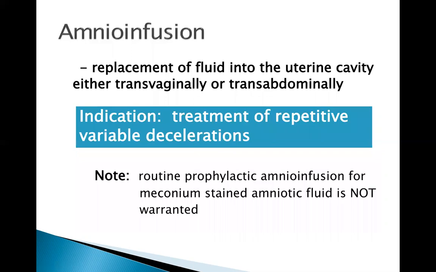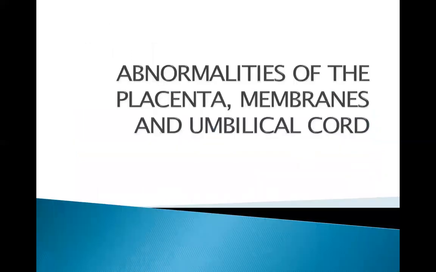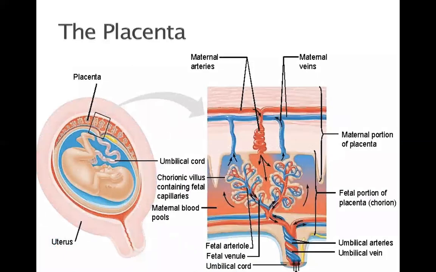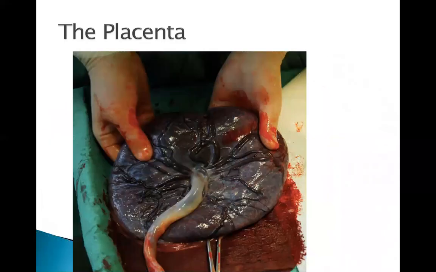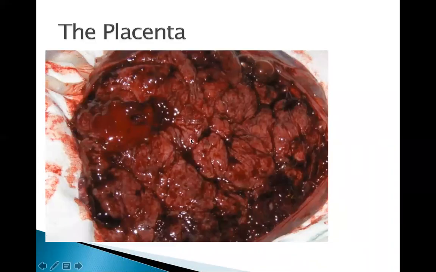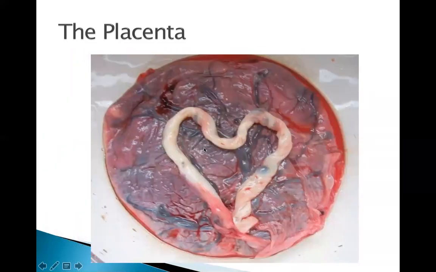Let us now discuss the abnormalities of the placenta, the membranes, and the umbilical cord. Placental abnormalities are better understood with knowledge of what is a normal placenta. At term, the typical placenta weighs about 470 grams, round to oval in shape, approximately 22 centimeters in diameter. It is composed of the placental disc, the extraplacental membranes, and the three-vessel umbilical cord. The maternal surface is the basal plate divided into cotyledons, and the fetal surface is the chorionic plate into which the umbilical cord inserts.